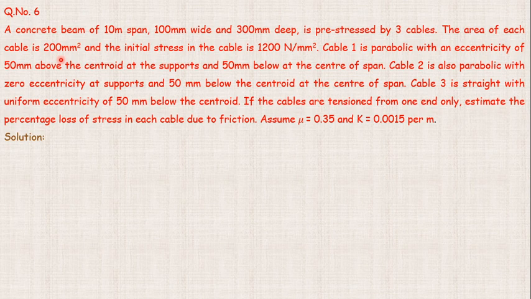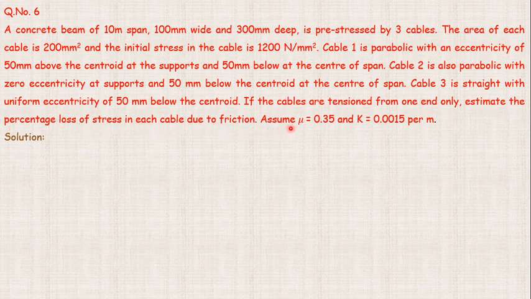Cable 1 is parabolic with eccentricity of 50 above the centroid at the supports and 50 below at the center of span. Cable 2 is also parabolic with zero eccentricity at supports and 50 below the centroid at the center of span. Cable 3 is straight with uniform eccentricity of 50 below the centroid. If the cables are tensioned from one end only, estimate the percentage loss of stress in each cable due to